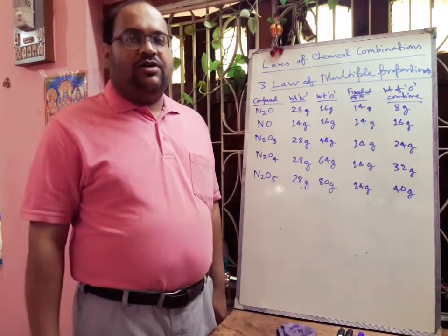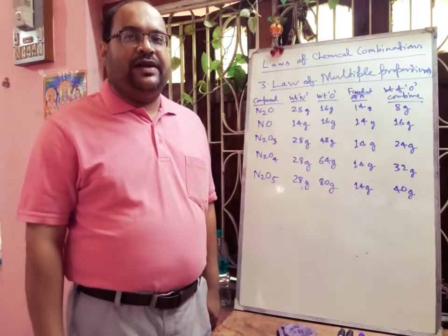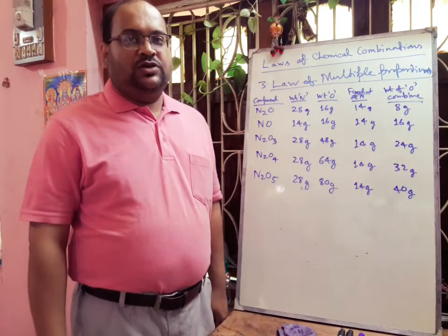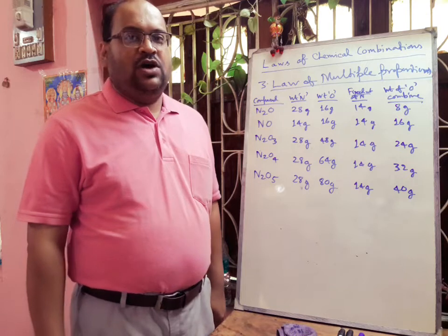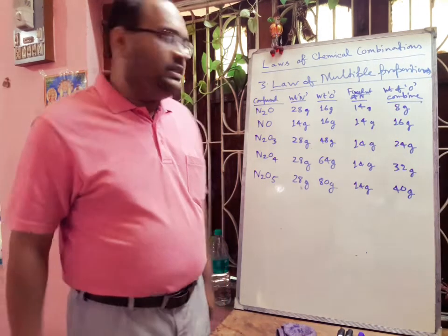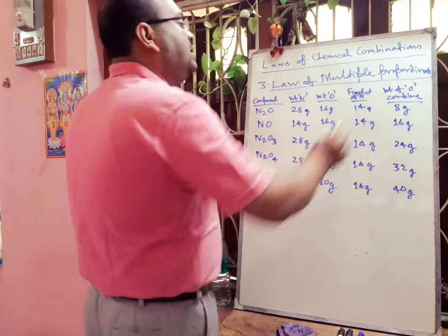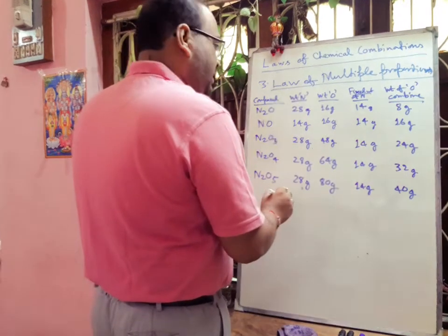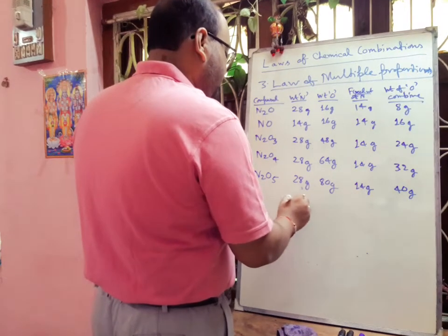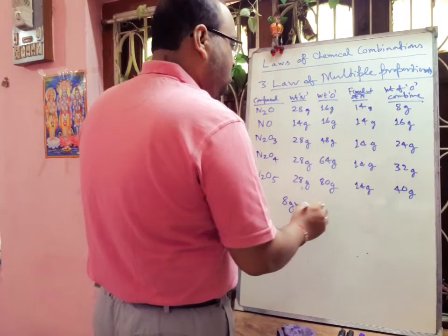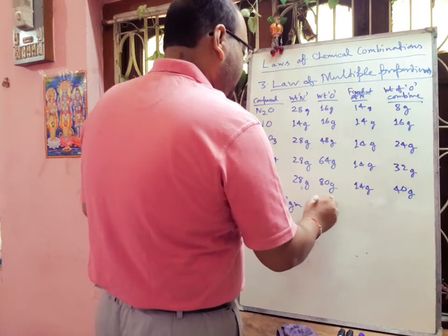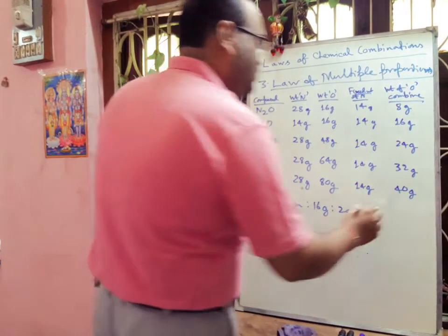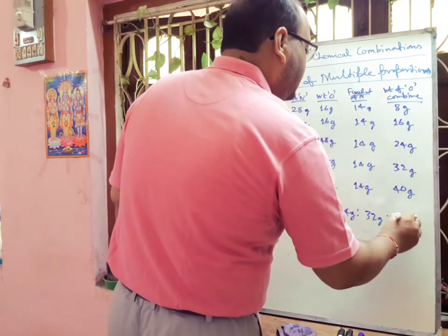Now in these nitrogen oxides we have calculated the different weights of oxygen combined with a fixed weight of nitrogen, that is 14 gram. So the ratio of the different weights of oxygen which combine with a fixed weight of nitrogen will be 8 gram is to 16 is to 24 is to 32 is to 40 gram.